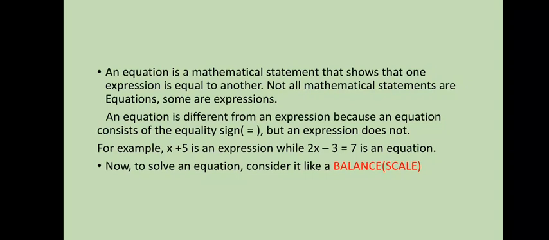An equation is different from an expression because an equation consists of the equal sign, but an expression does not. For example, x plus 5 is an expression, while 2x minus 3 equal to 7 is an equation. You can see that there's an equal sign in the second example.